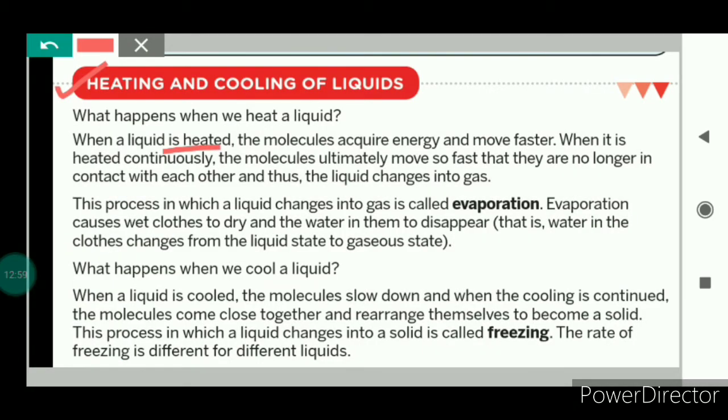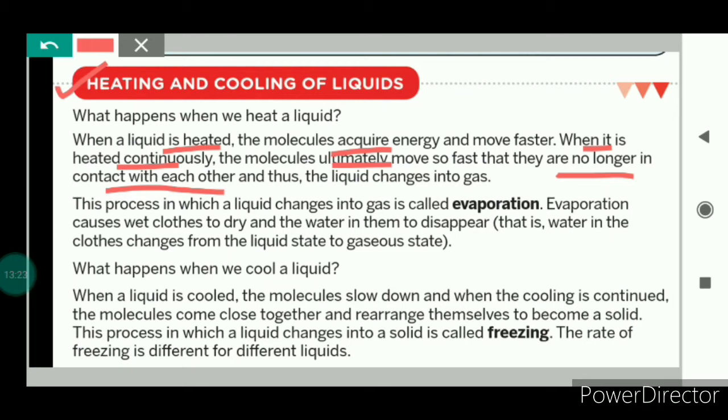When a liquid is heated, the molecules acquire energy and move faster. That means when a liquid is heated, the molecules gain energy and start moving fast. And when the liquids are heated continuously, the molecules ultimately move so fast that they are no longer in contact with each other.